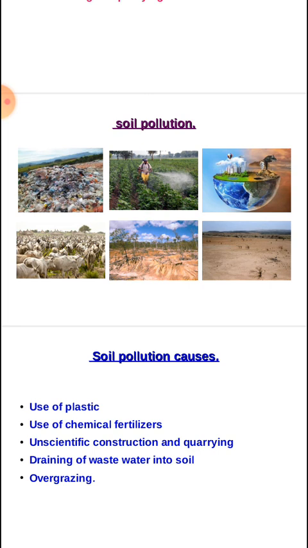Then draining of water from hotels, hospitals, houses into soil, which also causes soil pollution. And overgrazing. Overgrazing means അമിതമായ കന്നുകാലികളെ മേക്കൽ, that is ഈ പച്ചപ്പിന് ആഘാതമാകുന്ന രീതിയിലുള്ള കന്നുകാലികളെ മേക്കൽ. So which will lead to the soil erosion. Okay, so these are the major causes of soil pollution.